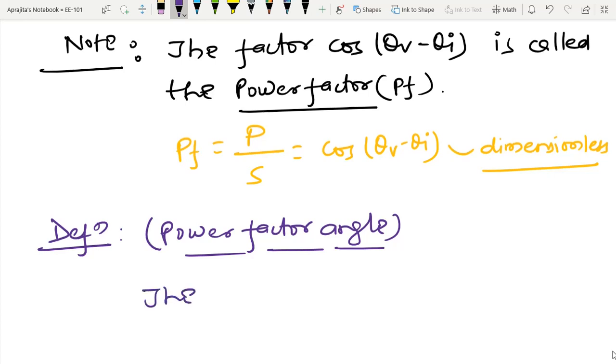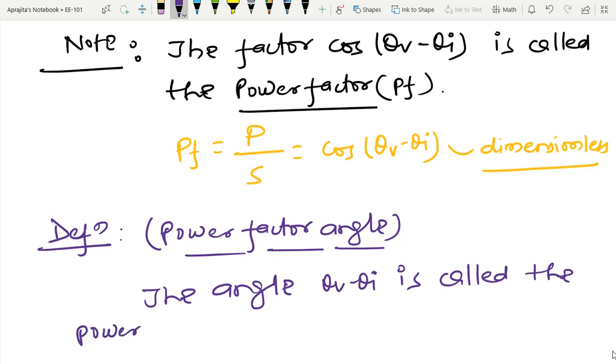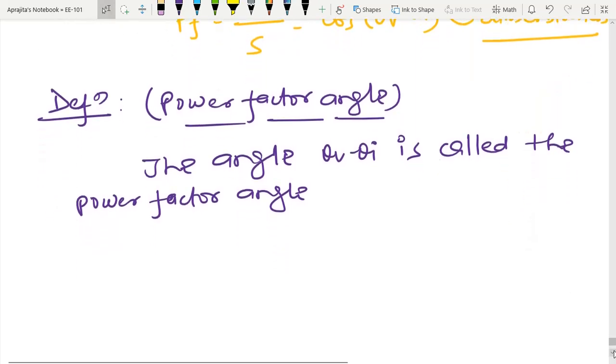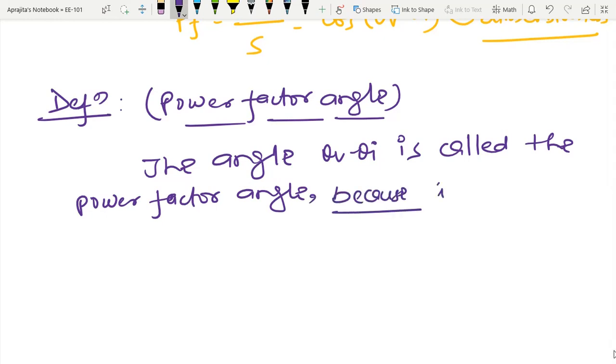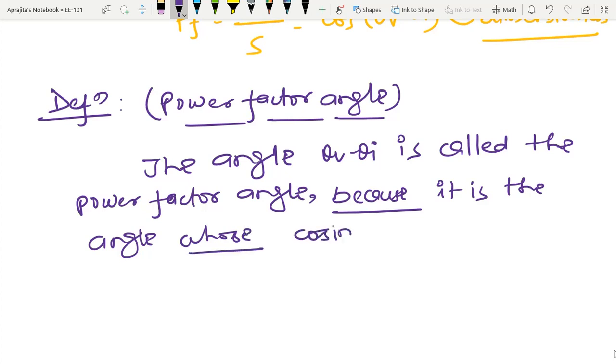So the angle theta V minus theta I is called the power factor angle, because it is the angle whose cosine is the power factor.